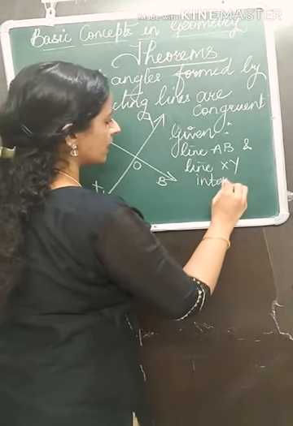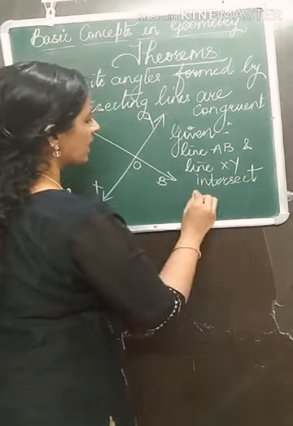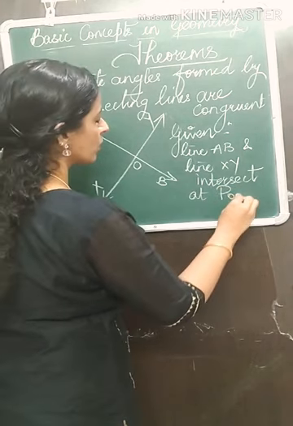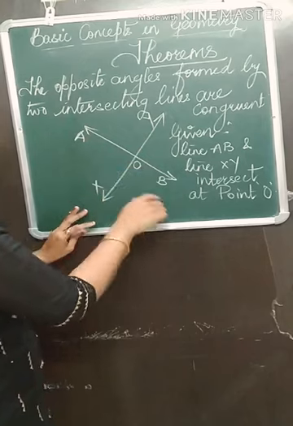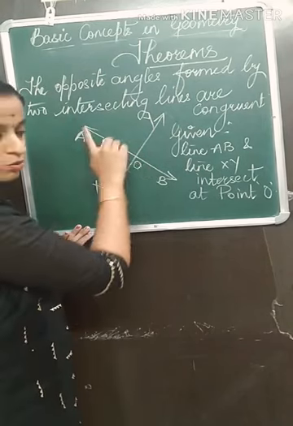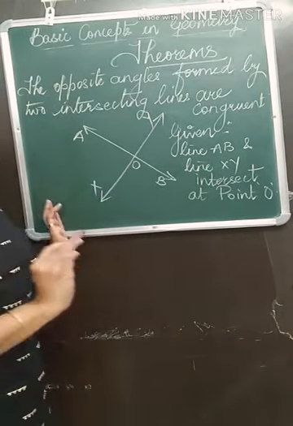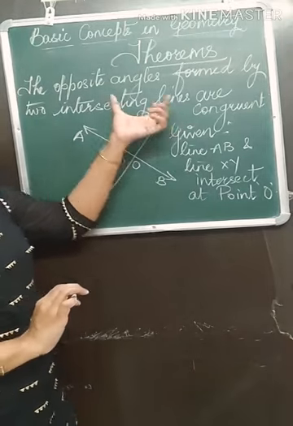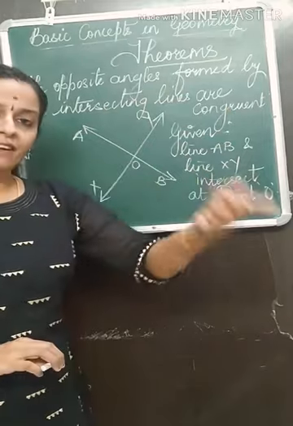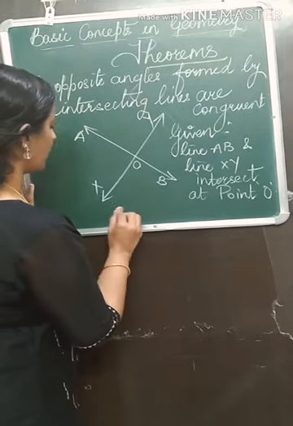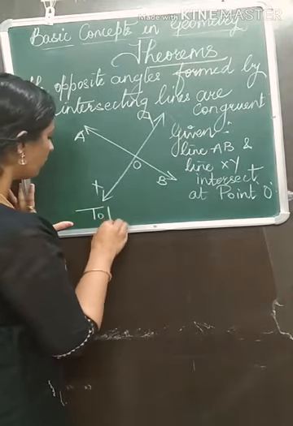intersect at point O. Line AB and line XY, these two lines intersect at point O. This much is the given part. The remaining part, that the opposite angles are congruent, that we have to prove. So, next statement you will write. To prove,